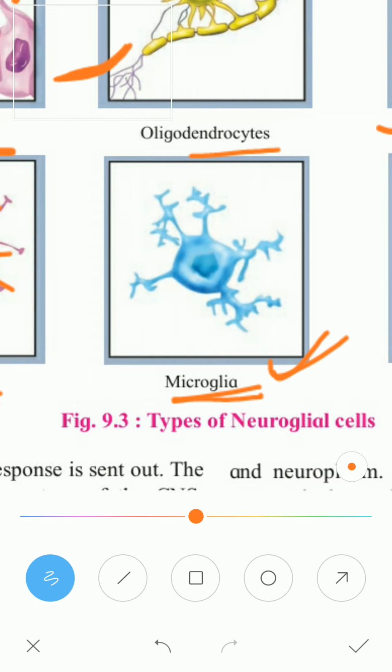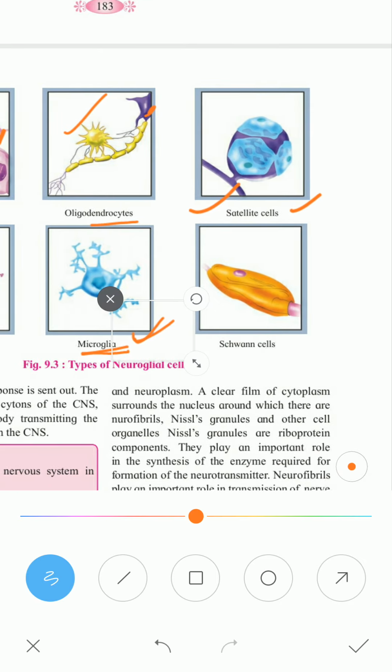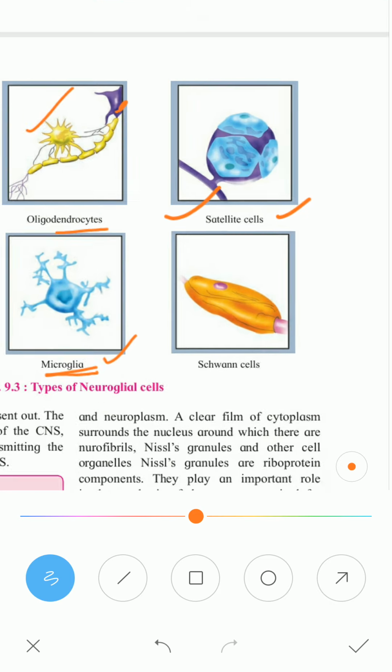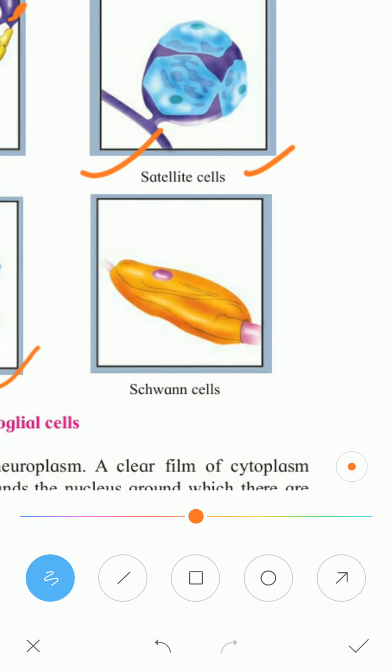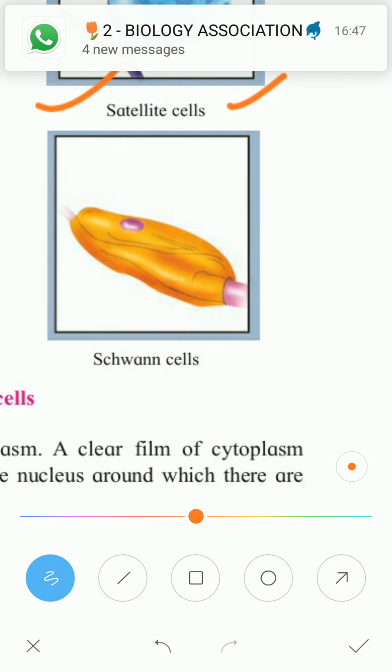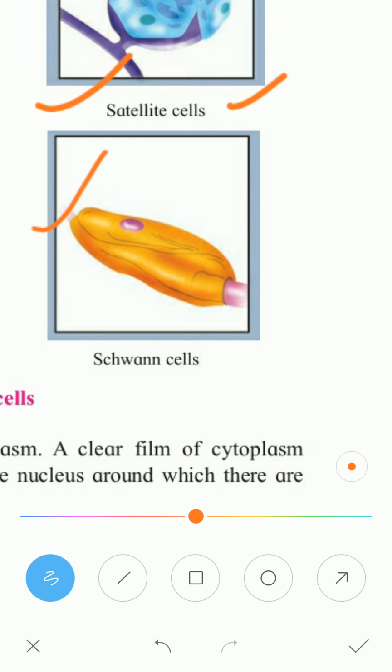Next one is the Schwann cells. Schwann cell, you can see the pink colored thing, this is the nerve fiber, the axon fiber. The axon is covered by the Schwann cell. When the axon is covered by Schwann cells, it is called the myelin sheath. So many Schwann cells form the myelin sheath. Then the axon is called a myelinated nerve fiber or myelinated axon.